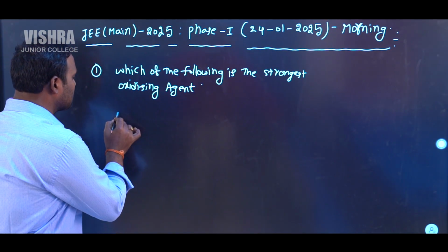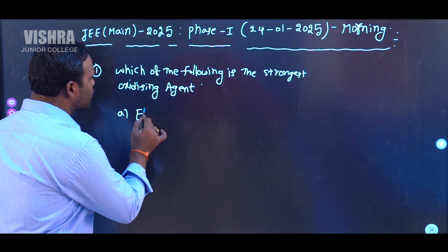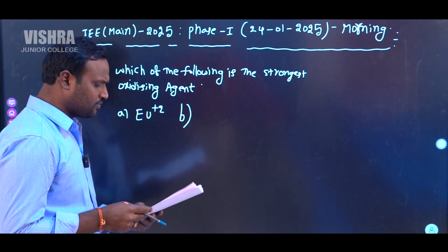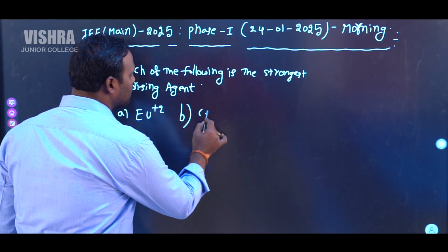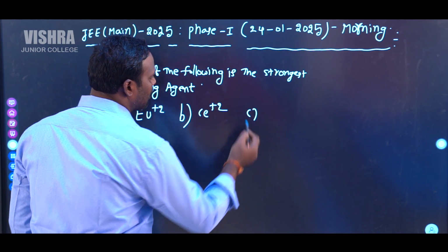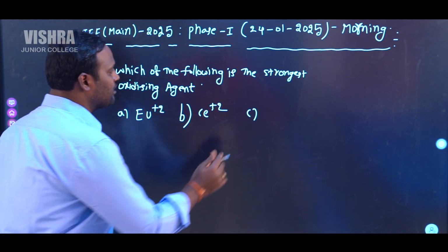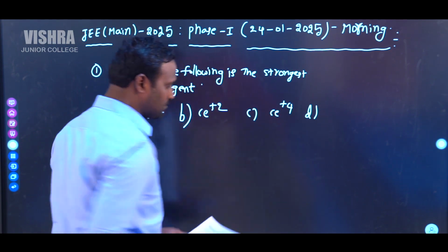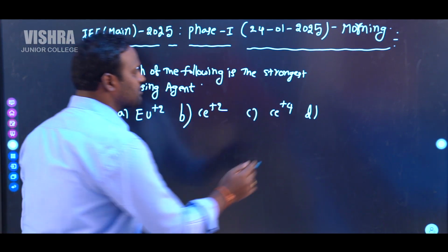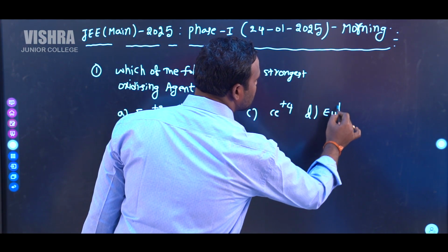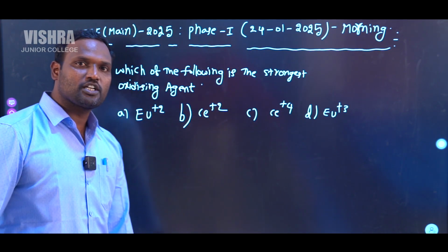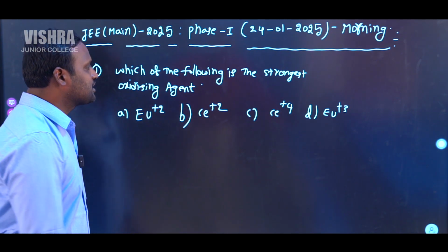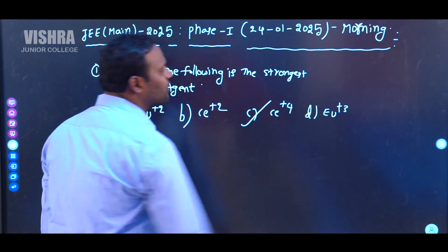First option is europium plus 2. Second option is cerium plus 2. Third option is cerium plus 4. Fourth option is europium plus 3. Which one is the strongest oxidizing agent in this case? So in this case, correct option is cerium plus 4.